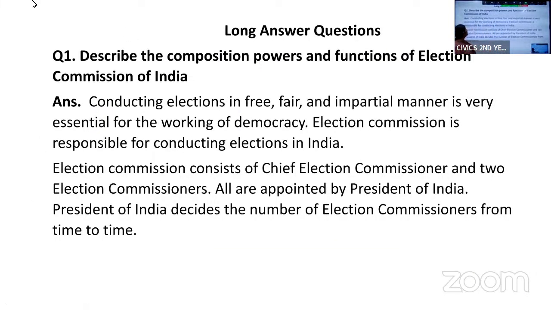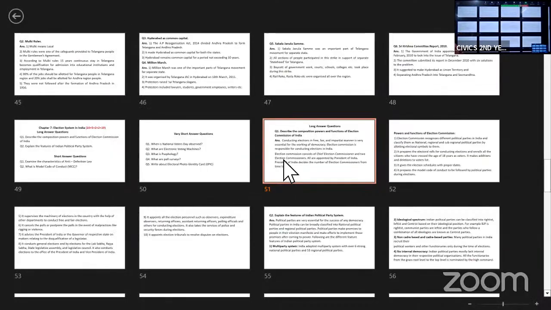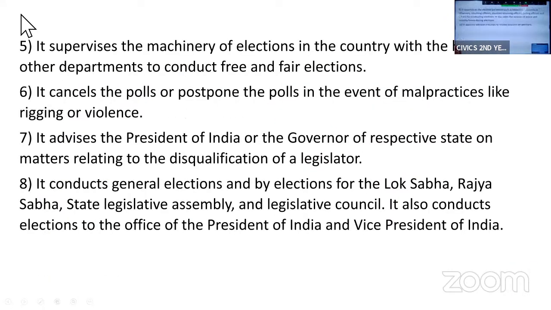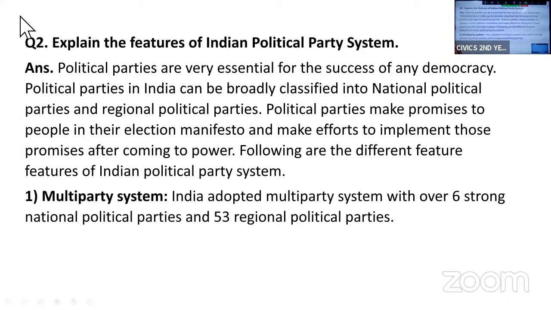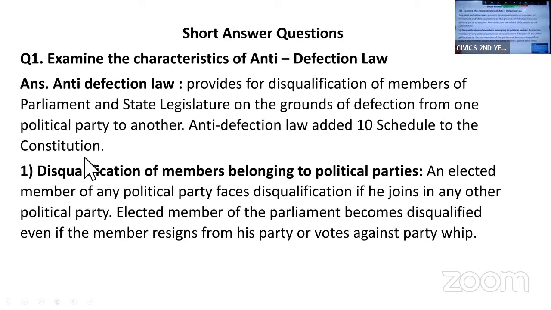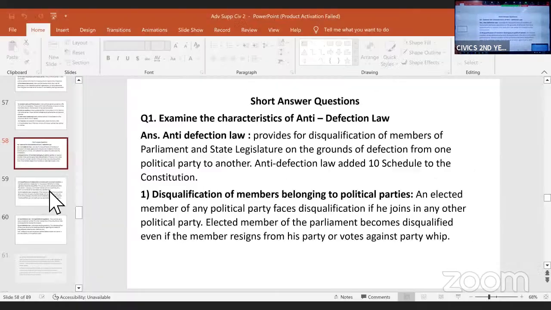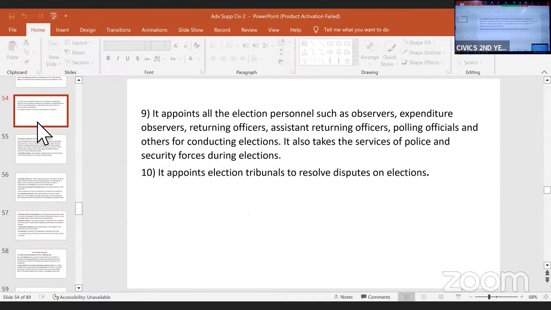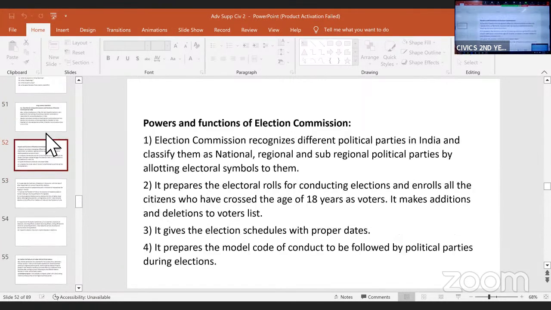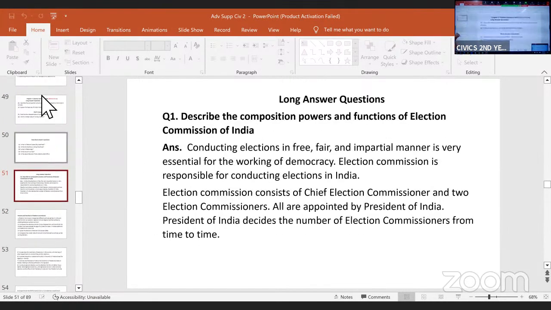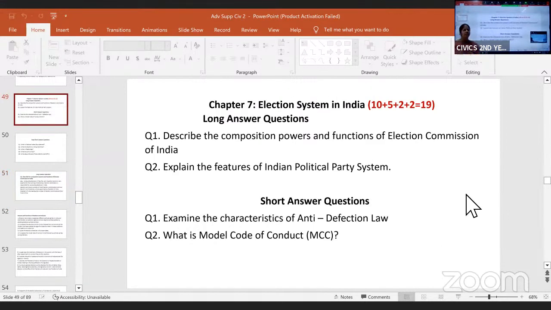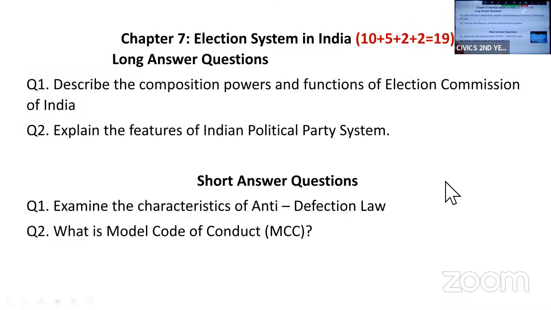So today we will discuss a new chapter. Yesterday we discussed the 9th chapter, that is Emergence of Telangana. In the first class, we discussed the first chapter. The weightage for your first chapter was 19 marks. Then yesterday we discussed Emergence of Telangana. Weightage for that chapter was 26 marks.